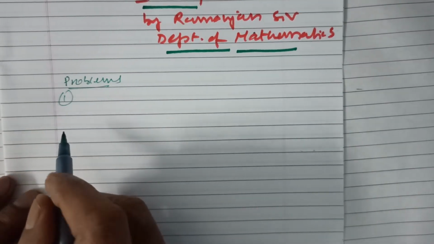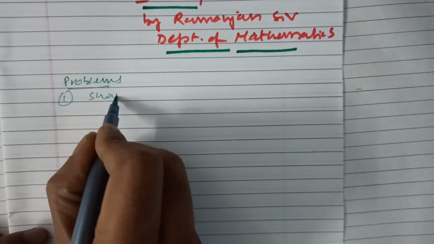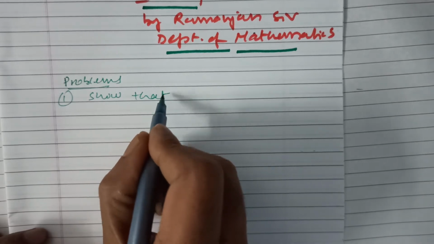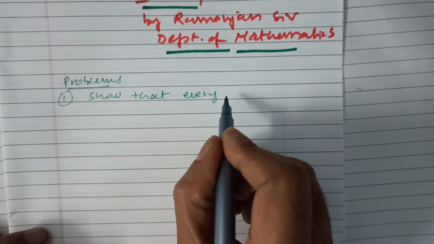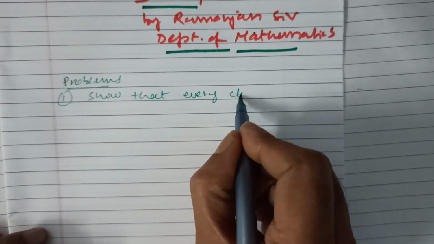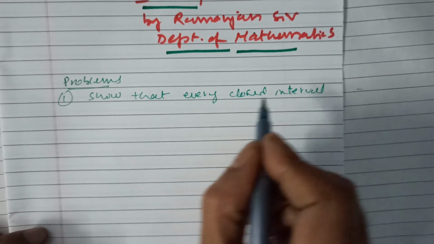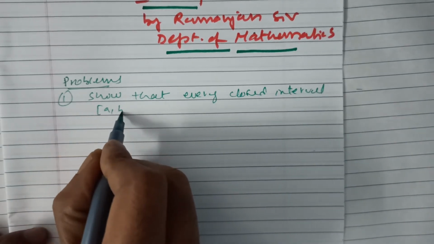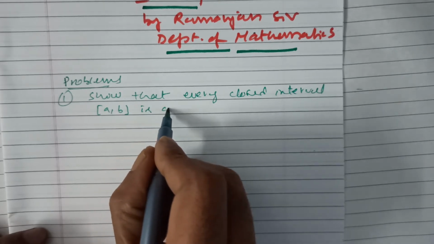First problem. Show that a closed interval [a, b] is a closed set.